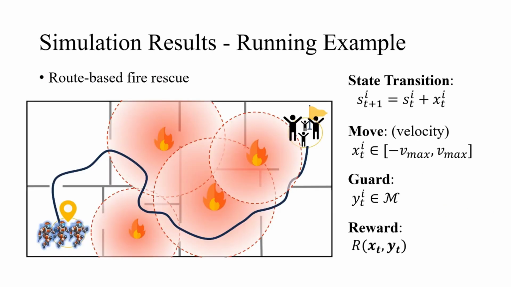We apply BiCL to the raw-based environment. Here, robot positions are their states, and their velocities represent action X for state transitions. Y action is guard, a discrete action to choose which adversary to guard. Both X and Y affect reward.